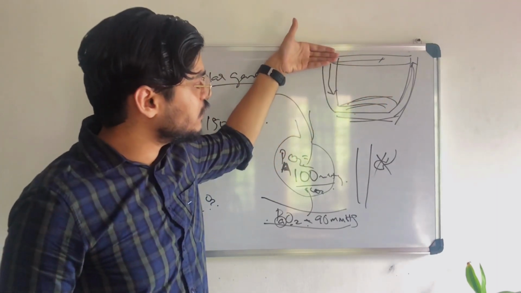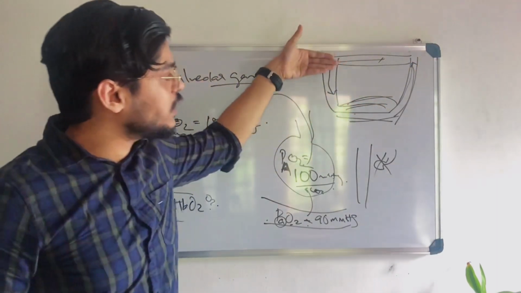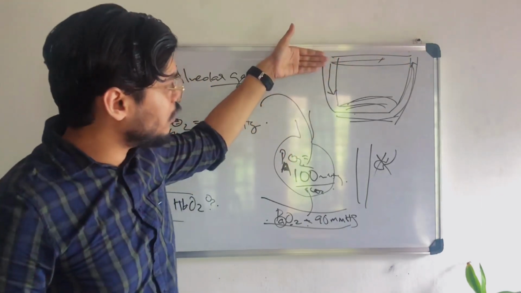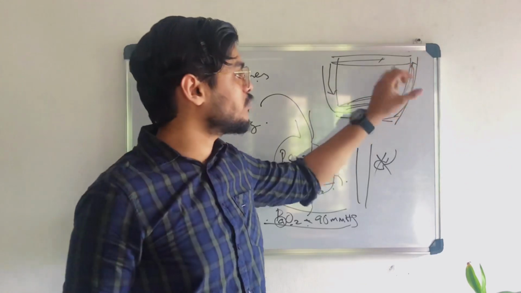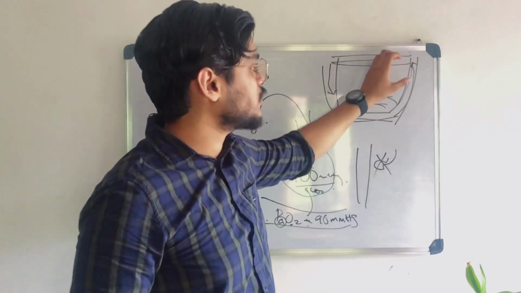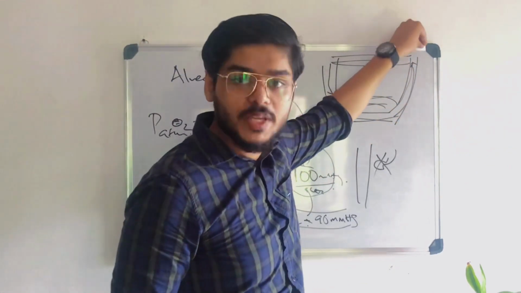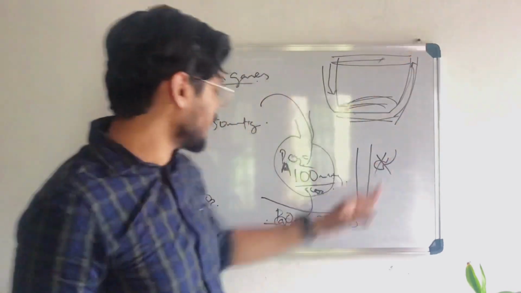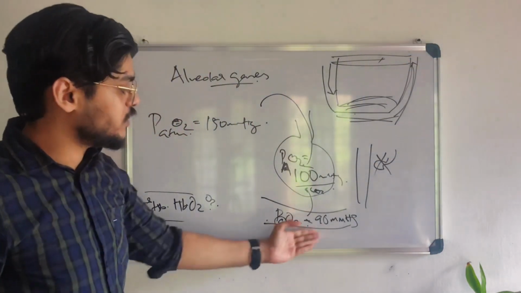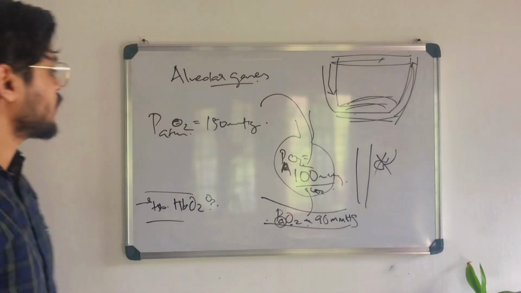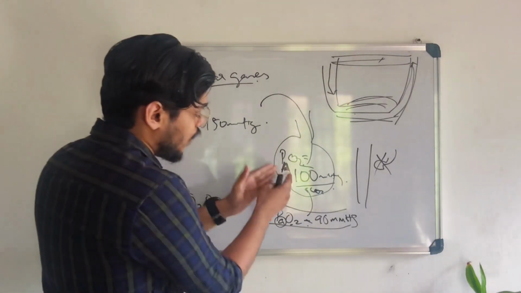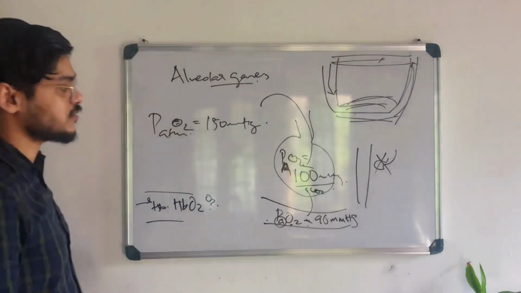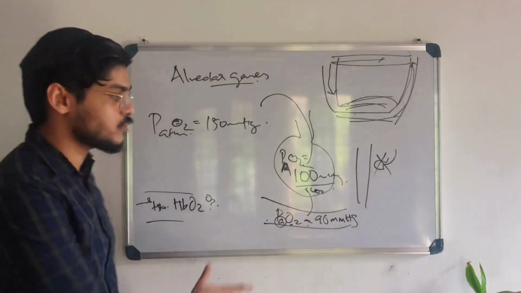If it is bypassing the alveoli, they are not getting enough oxygen. So there is blood vessel without enough oxygen, and blood vessel with enough oxygen. But still, when it combines, the partial pressure of oxygen will be reduced, right? So that's how it is reducing. The partial pressure of oxygen is reduced to 90 mmHg. So this is the partial pressure in the atmosphere, alveoli and arterial system. This we have to understand. Why it is reducing, we have to understand.